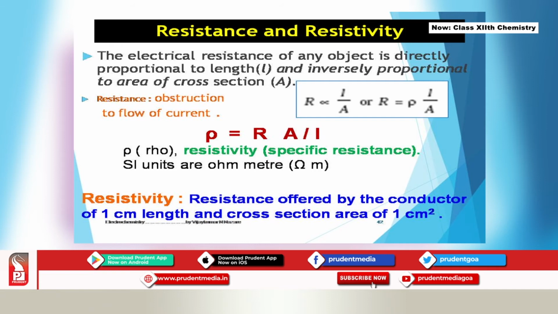Resistivity can be defined as the resistance offered by a conductor of 1 centimeter length and cross-sectional area of 1 centimeter square. What is shown as rho is the resistivity, and it is obtained when we remove the sign of proportionality from R directly proportional to L by A.